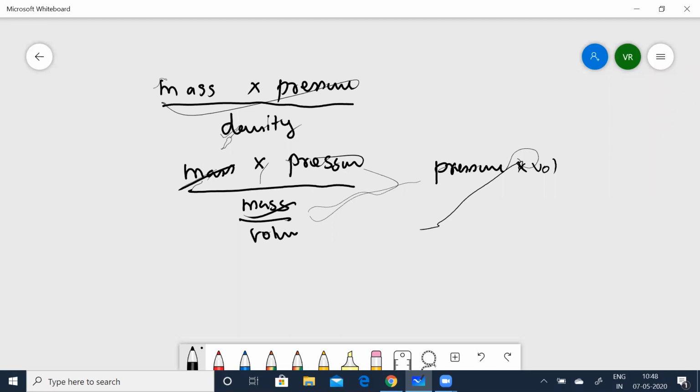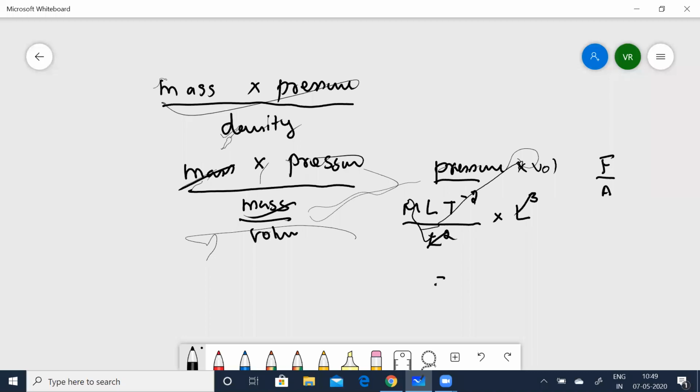Now substitute the dimensions for that. Because pressure is nothing but force per unit area, for pressure I'm substituting force per unit area. For force it is MLT to the power of minus 2, and for area it is L squared. That gives you MLT to the power of minus 2 by L squared into L cube. Now cancel it off.